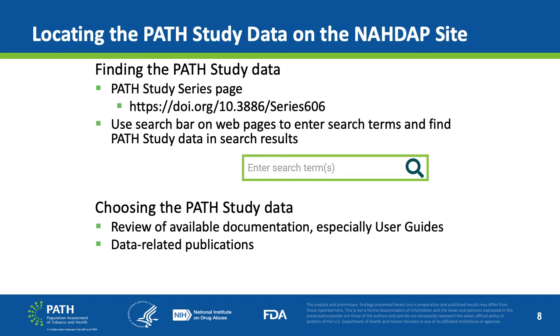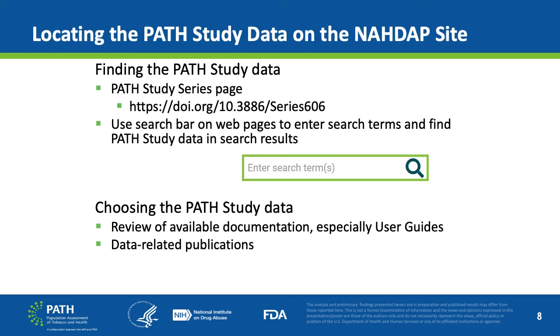Researchers can access the series page through https://doi.org/10.3886/SERIES606.